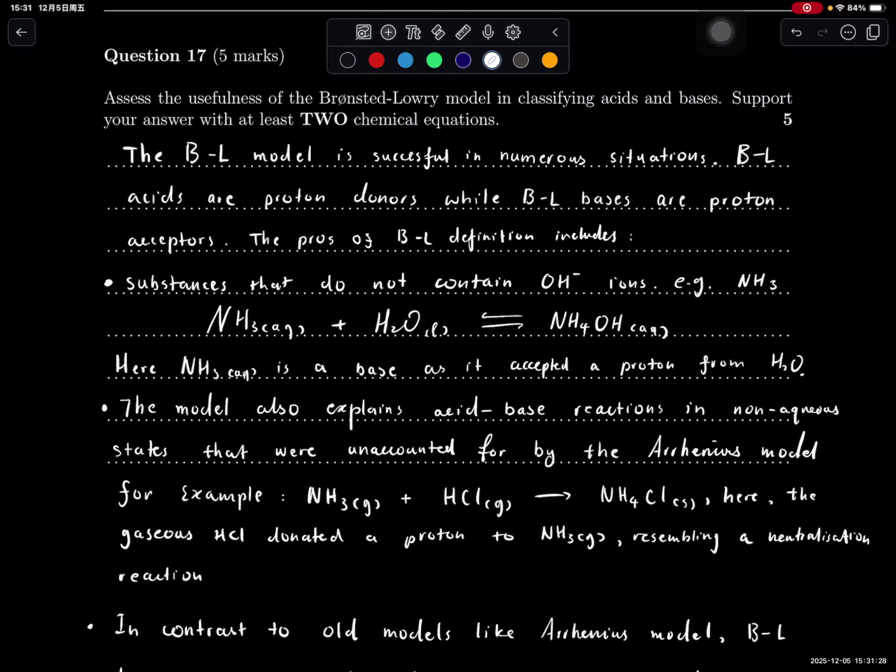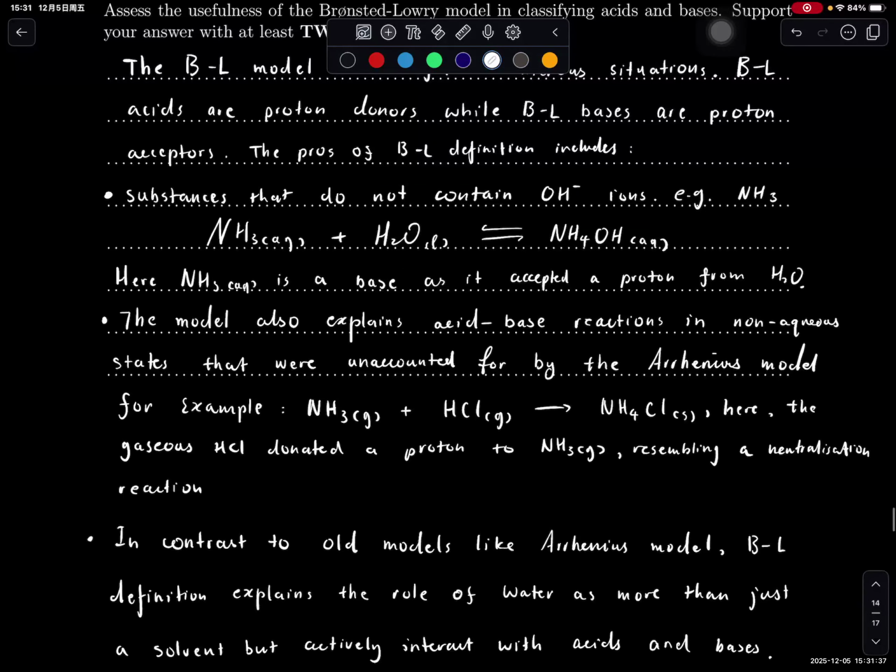So ammonia in aqueous conditions reacts with water and acts as a base in this case. The model also explains acid-base reactions in a non-aqueous state. Here I mentioned the Arrhenius model. You don't have to do that, but saying it out is pretty good. It was not accounted for by Arrhenius, but Brønsted-Lowry is very useful, so it counts this by giving the proper definition of acid and base, as a proton donor or acceptor. And it's exactly what's happening in this case.